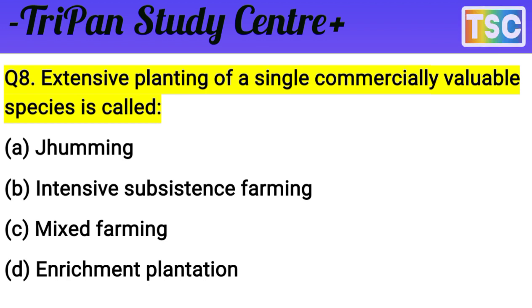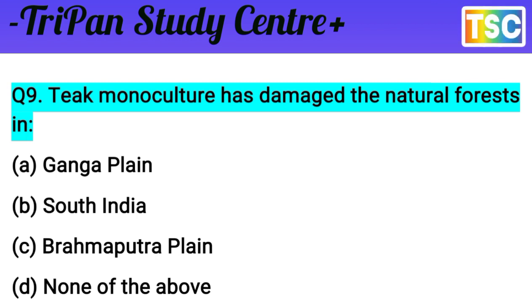The next question arrives on screen: teak monoculture has damaged the natural forest in which region? Options: A, Ganga plain; B, South India; C, Brahmaputra plain; and D, none of the above. The question is clear and important also. Think of your answer first. Test your knowledge. I give you a few seconds.